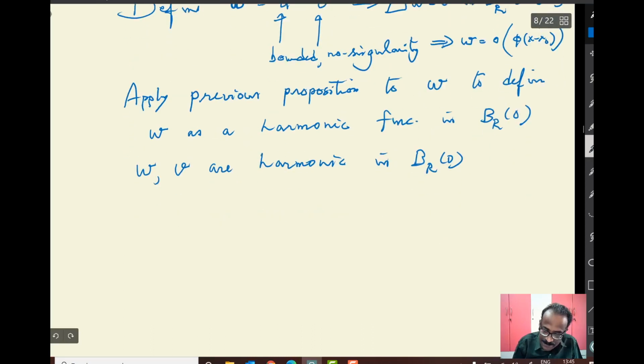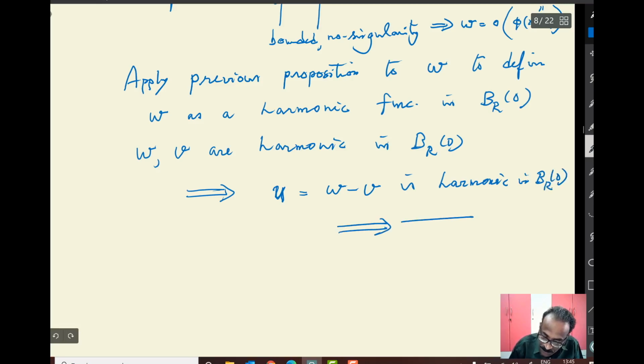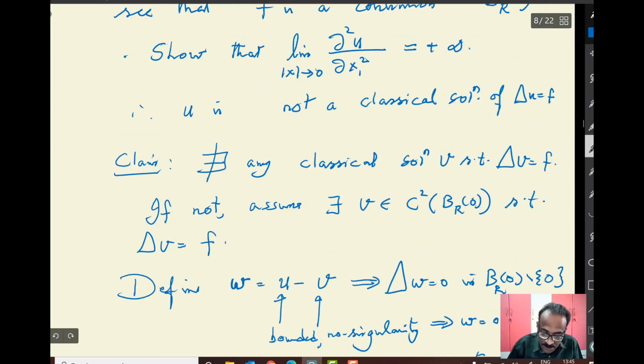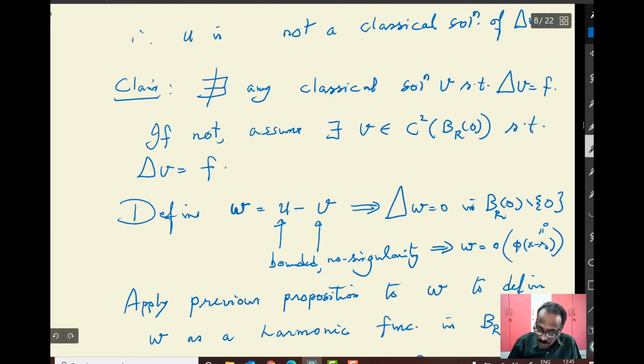That implies u, since w is equal to u minus v, so u is equal to w plus v, which is a contradiction, because we already showed that u is not a classical solution. So u is not C2. So you see, u is not a C2 function, and you cannot do that one.